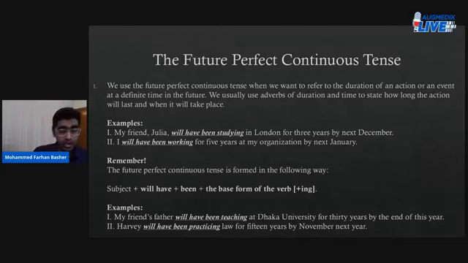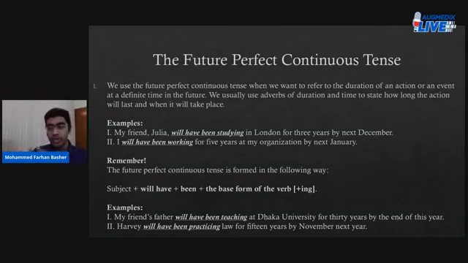I will have been working. I'm already working. I will continue to work, but by next January, I mean that I will have completed 5 years of working at my organization. So you say this in the future perfect continuous tense, and you say, I will have been working for 5 years at my organization by next January.